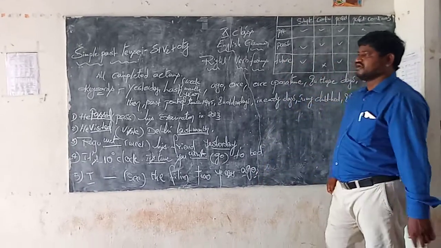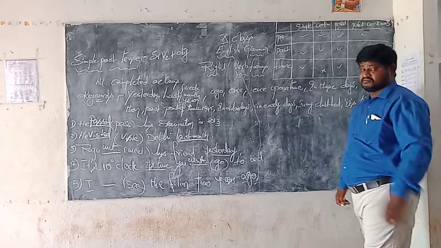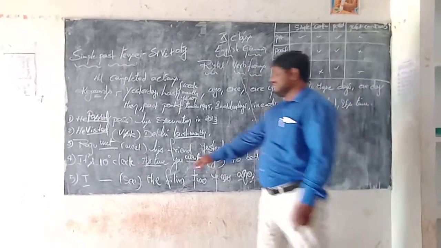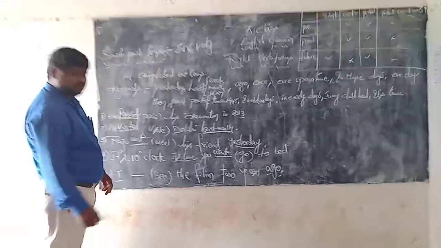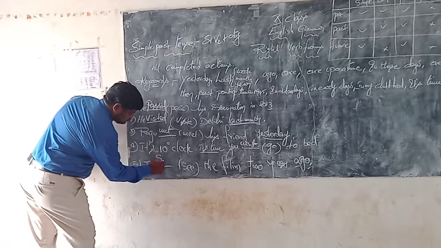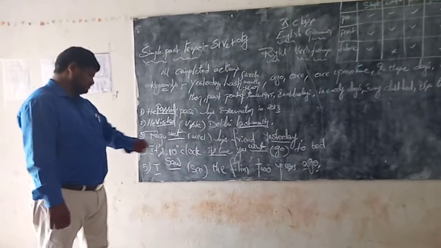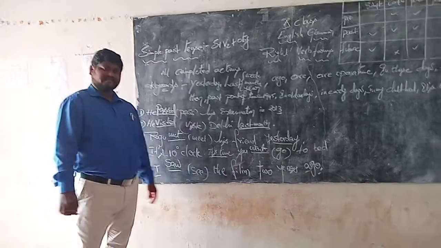So this is the simple past tense. Immediately remember the simple past tense structure: subject plus V2 plus object. Here, I is the subject. See, saw. I saw the film 2 years ago.